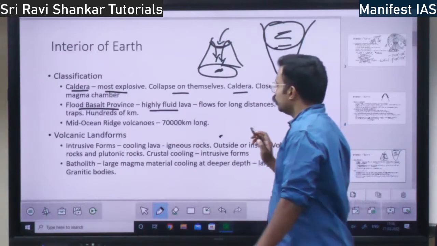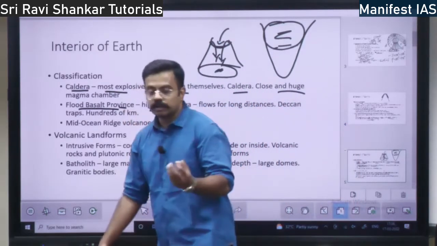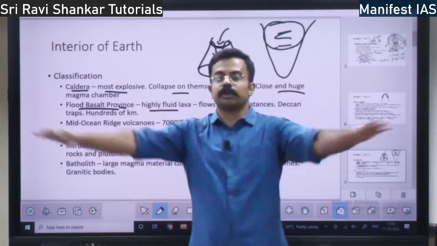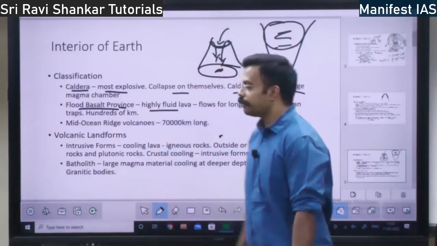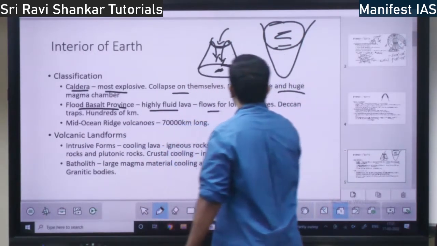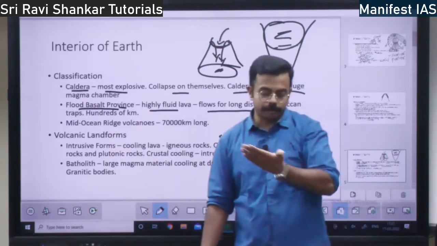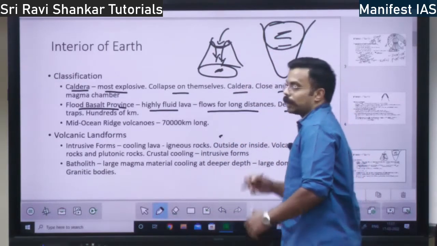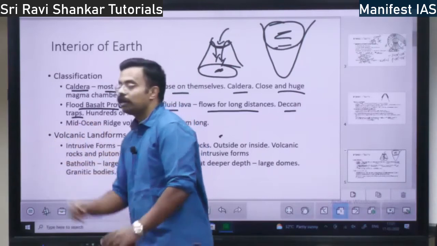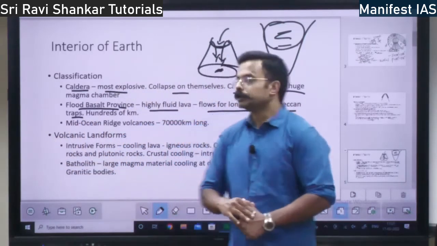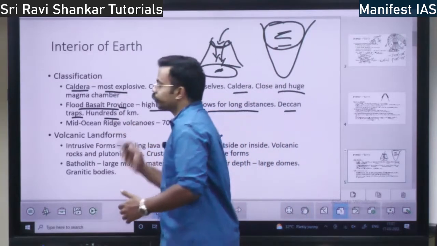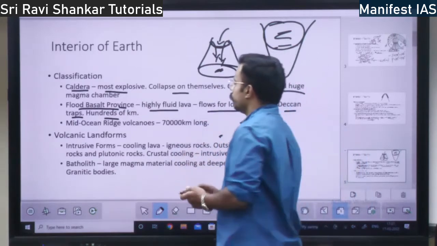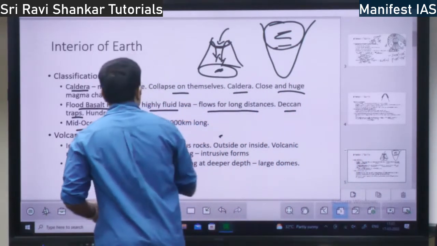So the Deccan Plateau is a flood basalt province. Means what? From a volcano, basalt lava will come and spread over a long distance. That is the flood basalt province, right? Highly fluid lava flows for a very long distance. So you have the Deccan Traps. The Deccan Plateau is the example of a flood basalt province. It will be spread for hundreds of kilometers, right? So very big ones.